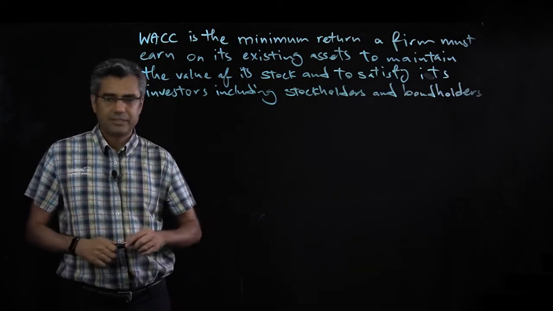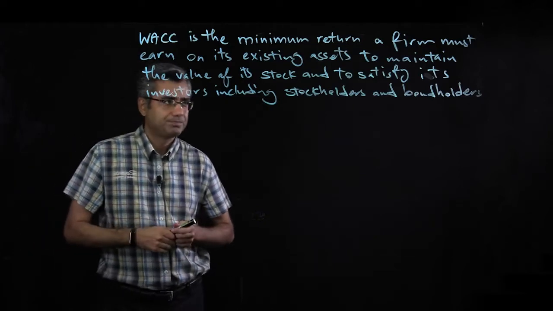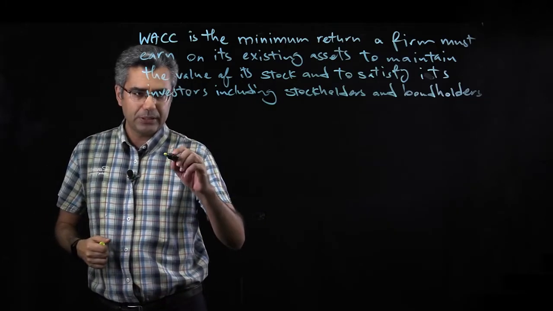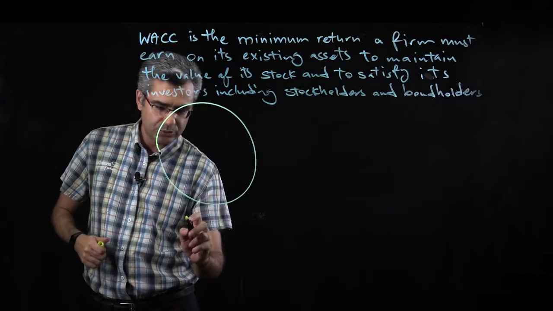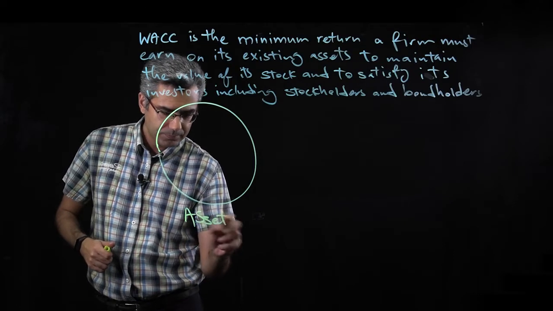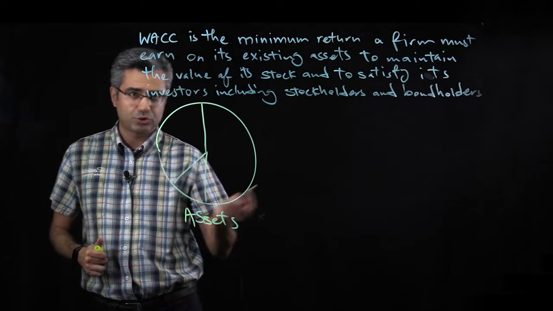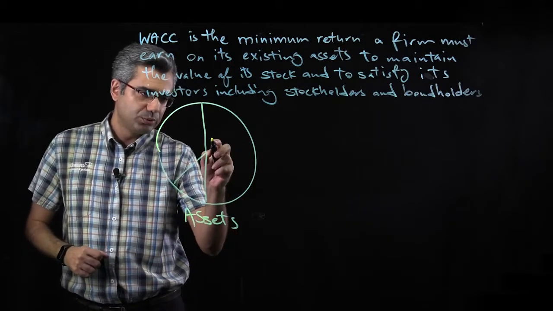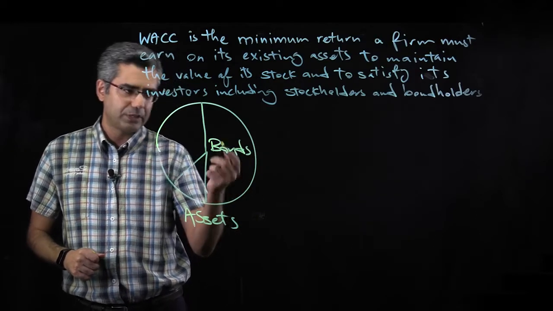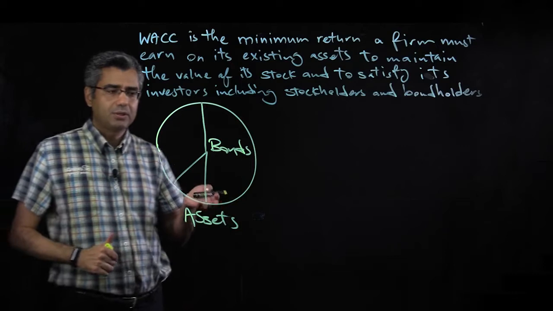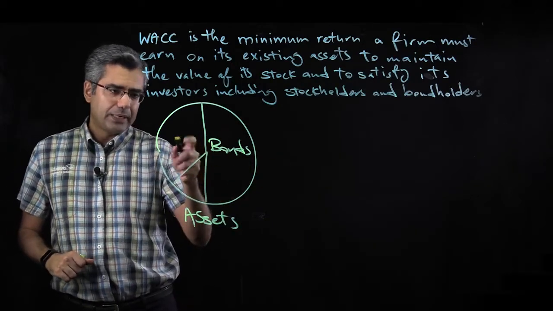But before giving you the example, let me show you what it means. So a company's assets may include, so this is total assets of the firm. It depends on the capital structure of the firm, it may include bonds or debts. To raise capital, a company may issue bonds, meaning they borrow, and they may